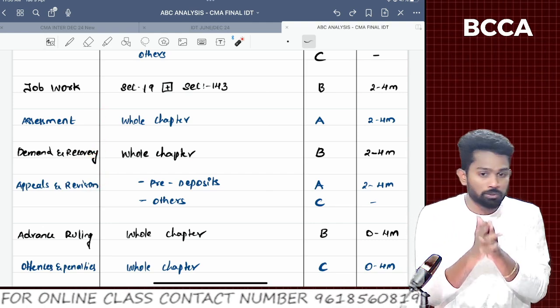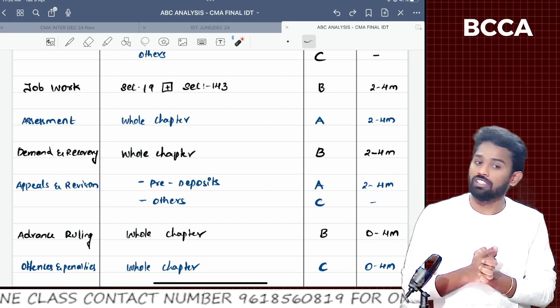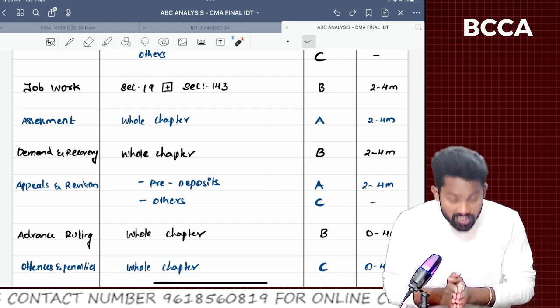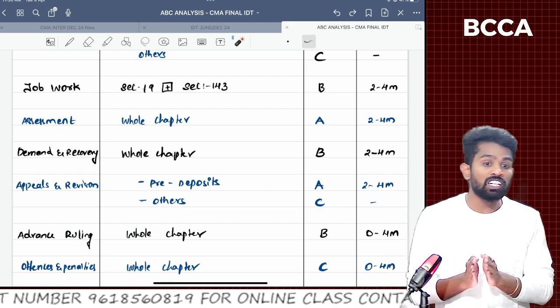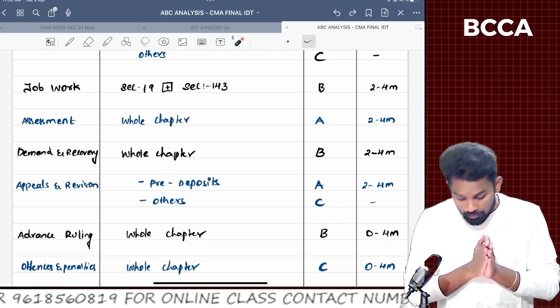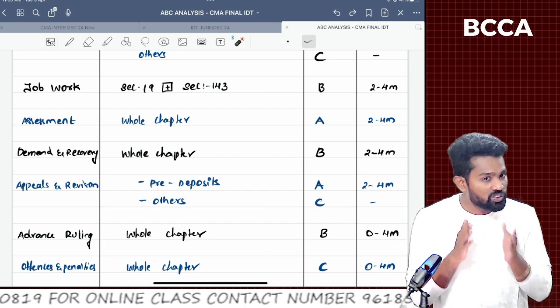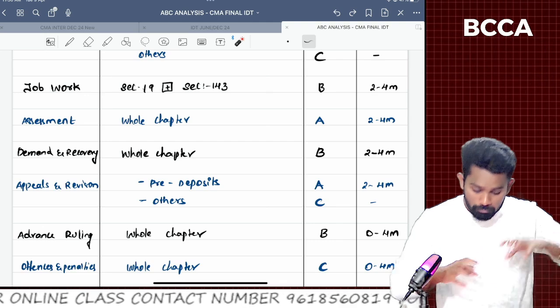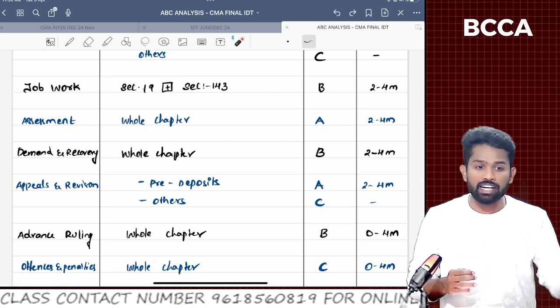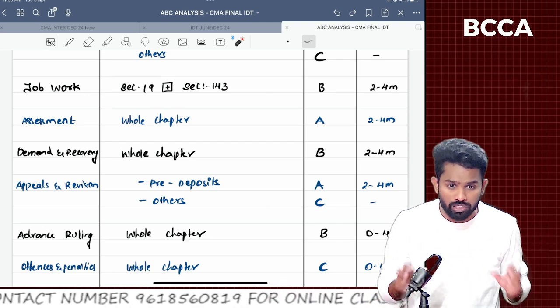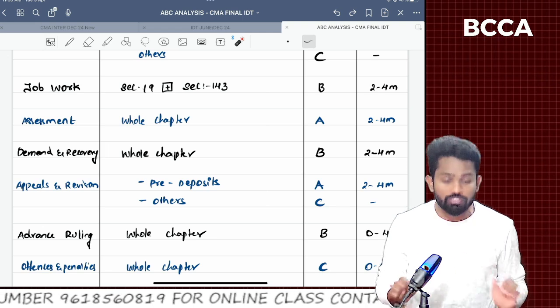Again, I wanted to make this point. If you are referring to CA final study materials, these chapters would be comparatively lengthy at CA final level, sir. But at CMA level, our institute didn't focus much. I mean, not every line is covered in our study materials. Only a few topics are taken for our syllabus, sir.